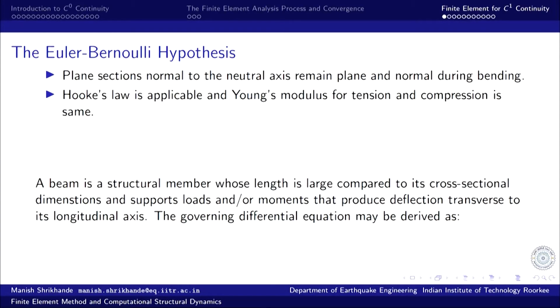So, the plane sections which are plane and normal before bending remain plane and normal after and during bending. This happens when Hooke's law is applicable. So, linear Hooke's law is applicable, and Young's modulus for tension and compression is the same. It does not make a difference whether it is tensile strain or compressive strain; the modulus of elasticity, Young's modulus, is the same in both directions, and Hooke's law is of course for linear elasticity.